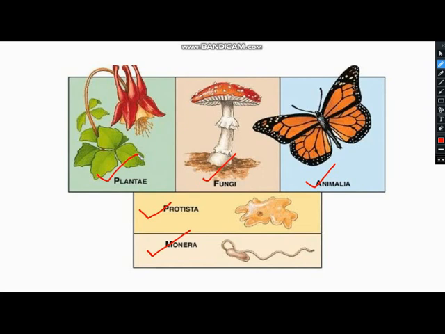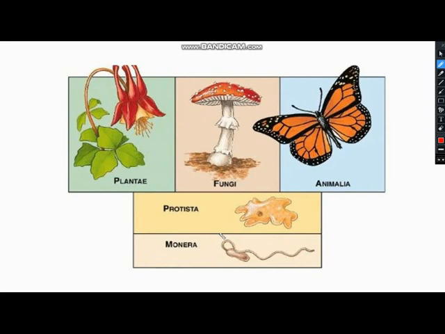The very first group is kingdom Monera. Then Protista, that includes protists. And then kingdom Fungi, kingdom Animalia, and kingdom Plantae. So these are the 5 groups into which organisms can be classified.